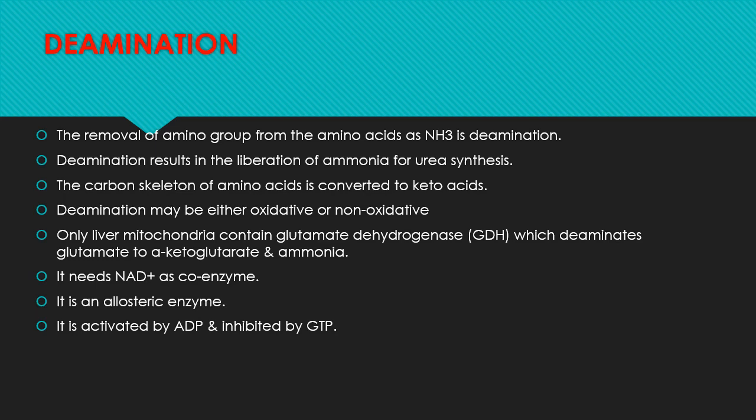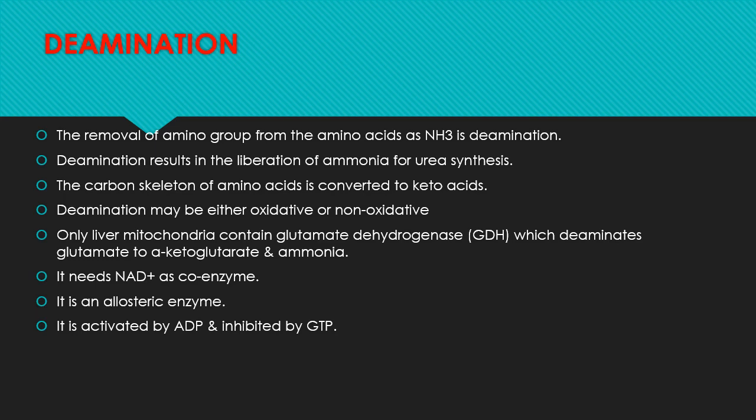Next, deamination reaction. The removal of amino group from the amino acid in form of ammonia is known as deamination process. Deamination results in the liberation of ammonia for urea synthesis. The carbon skeleton of amino acid is converted to keto acid. It may be either oxidative or non-oxidative reaction.